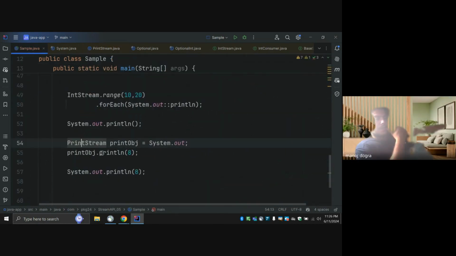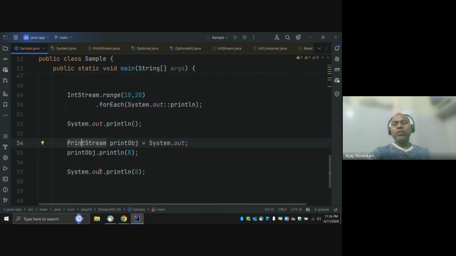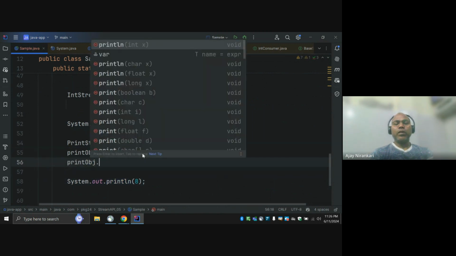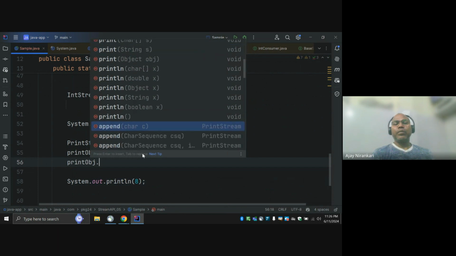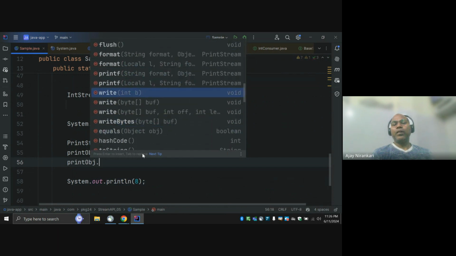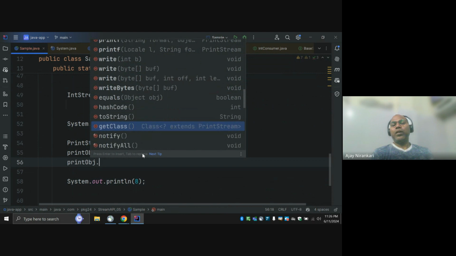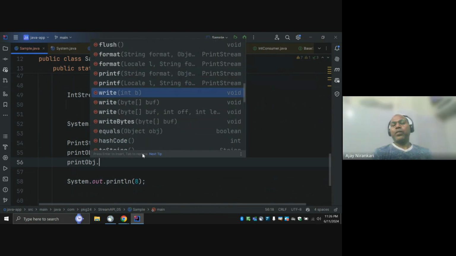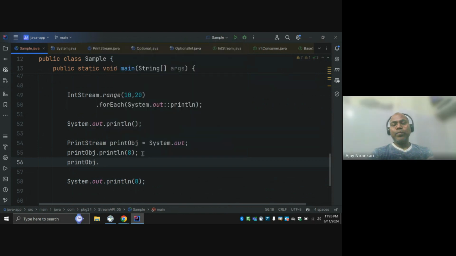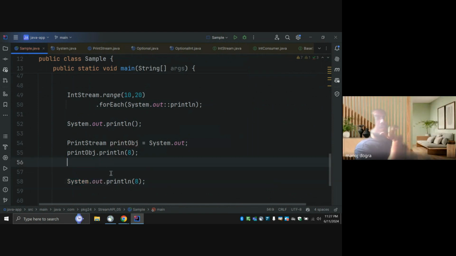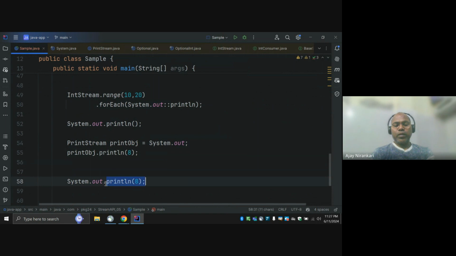This out is not limited to just print. You can call any method here, like maybe print, or printf. These are functions you can call. If you want to write something, you can write here, and the same thing you can write here too. You can call write. All the functions of PrintStream you can call, right?